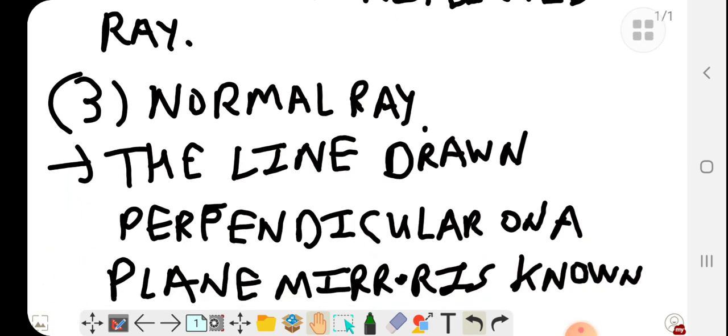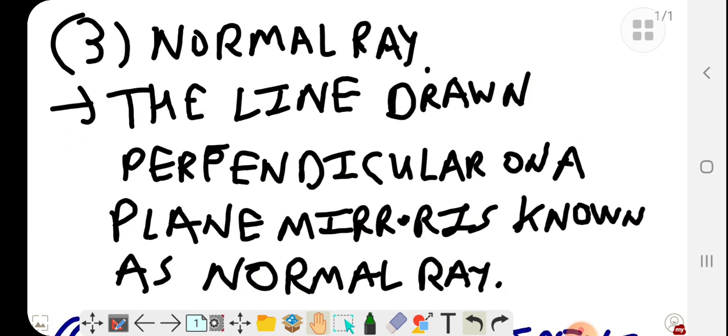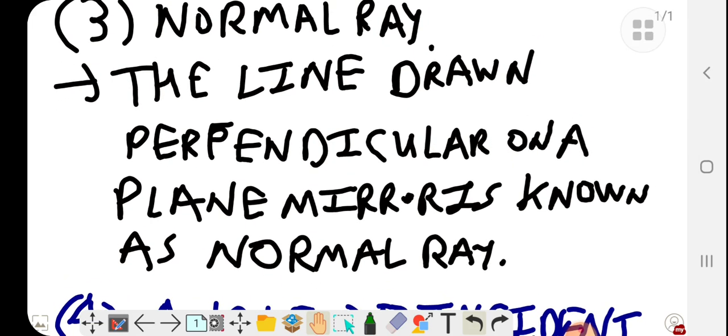Normal: the line drawn perpendicular to a plane mirror is known as the normal. Means there is an incident ray, there is a reflected ray, and the line drawn perpendicular between them is known as the normal. The normal is always perpendicular to any plane mirror or curved mirror.